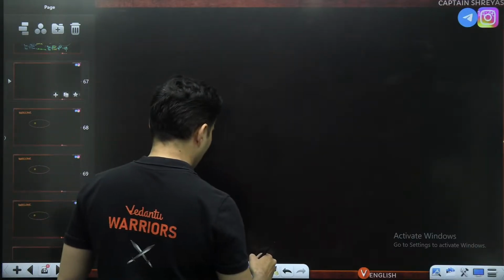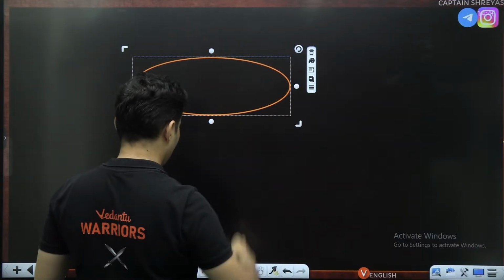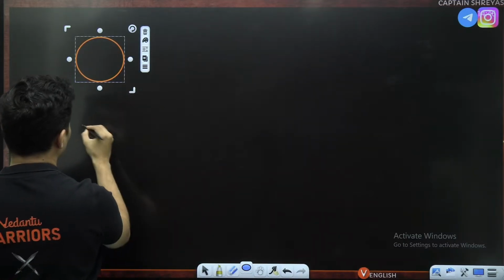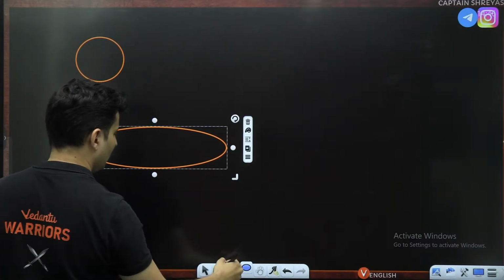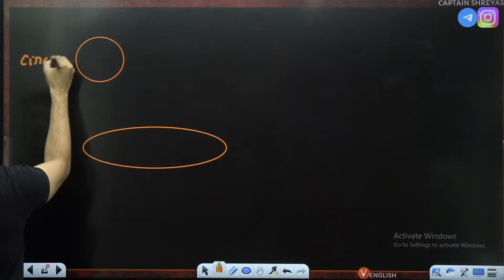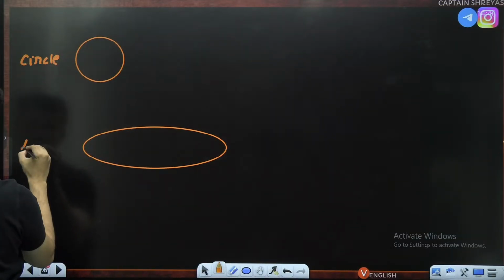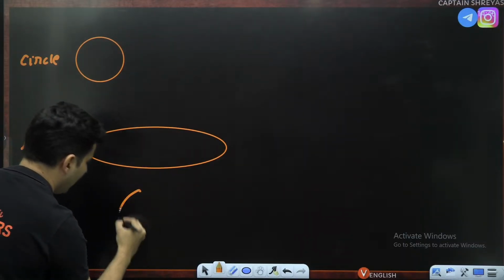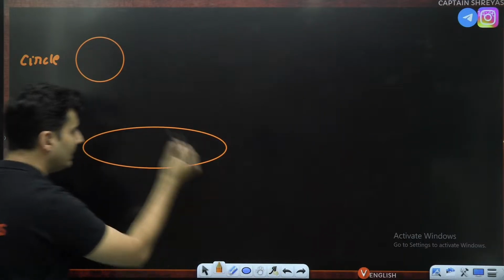Before going ahead, you should know one thing. There is a diagram called an ellipse. This is a circle. You make it slightly ovalish. It is basically called an ellipse. Like you have a parabola, this is an ellipse.